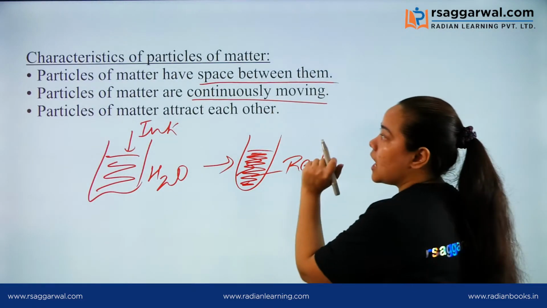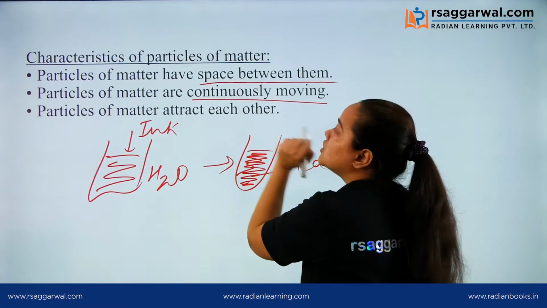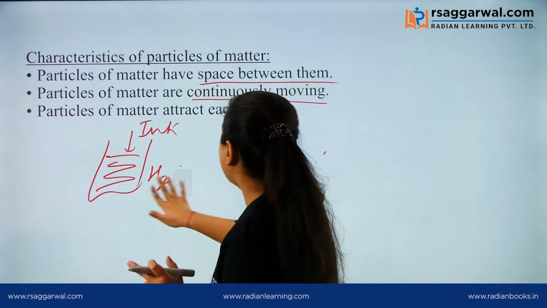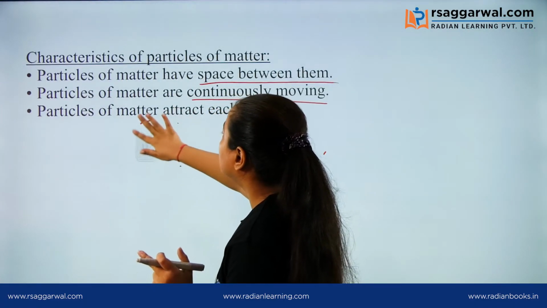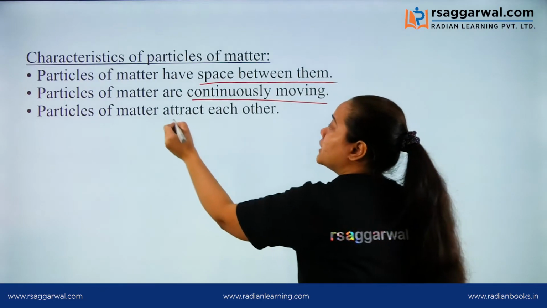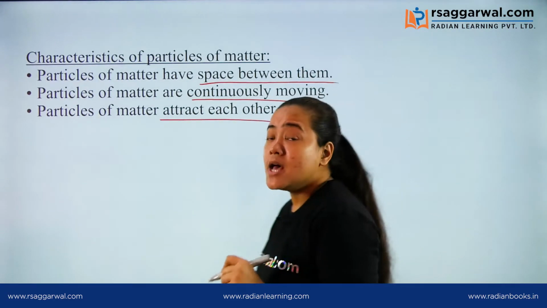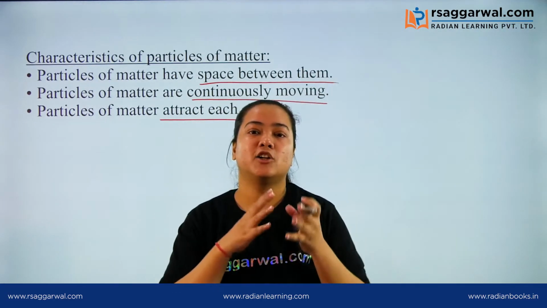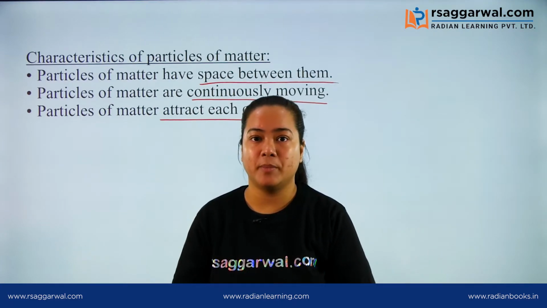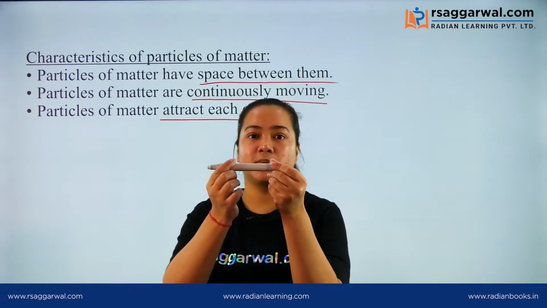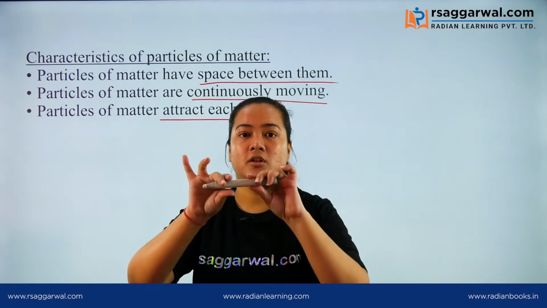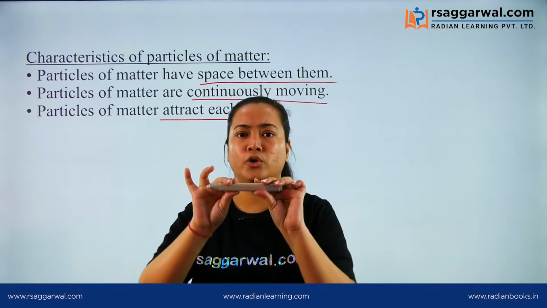Okay, so this is our second characteristic, that particles of matter are continuously moving. Now the third one is particles of matter attract each other. Suppose particles of matter do not have any force of attraction in between. If I have this pen and I am applying force, this pen is not going to break.